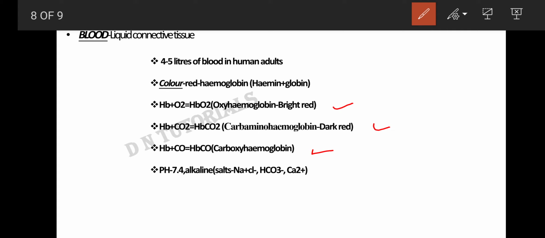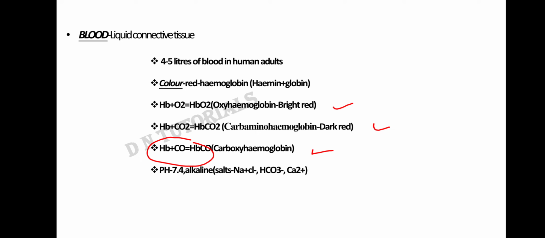When hemoglobin combines with oxygen, it forms oxyhemoglobin, which is bright red. When hemoglobin combines with carbon dioxide, it forms carbaminohemoglobin, which is dark red. And when hemoglobin combines with carbon monoxide, it forms carboxyhemoglobin. Amongst all these three gases, hemoglobin has the highest affinity for carbon monoxide. The pH of the blood is 7.4 and it is slightly alkaline. Now we will be studying about circulation in the next lecture.